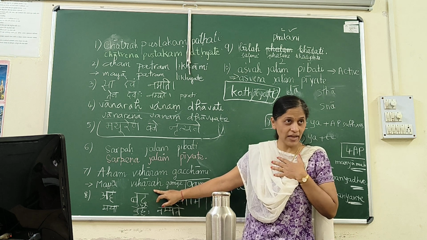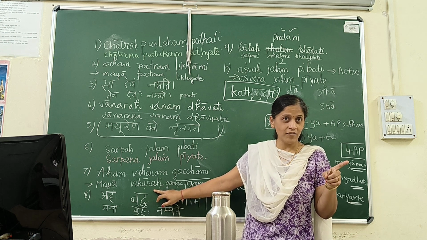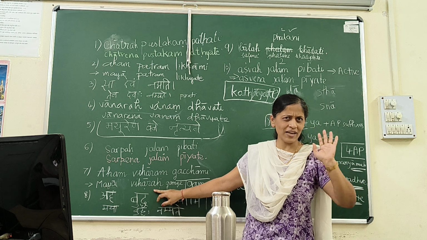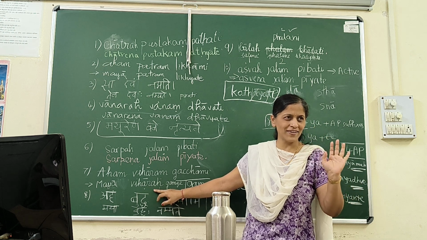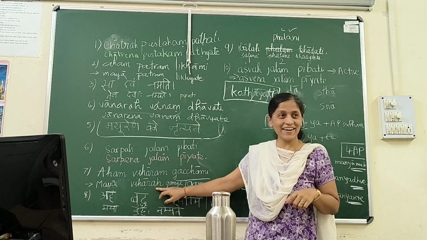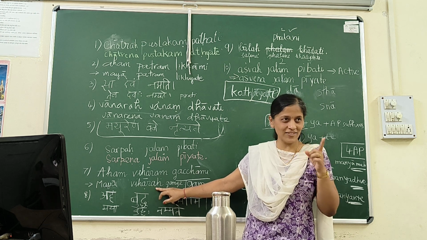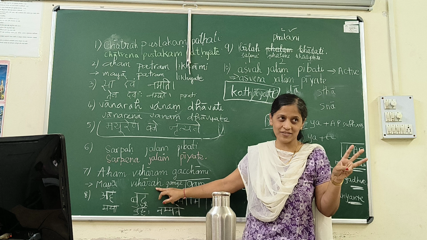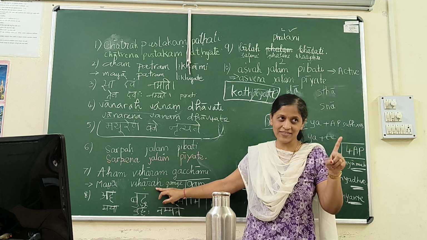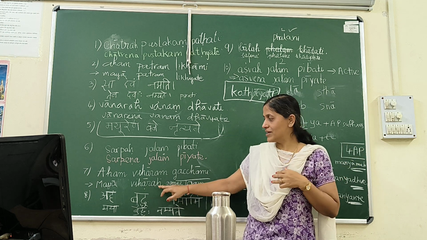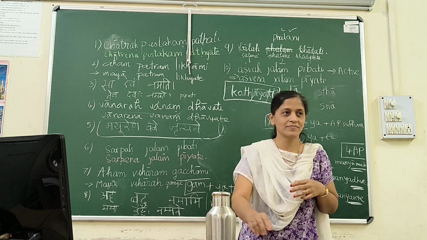An object is not I. Object is vihara. Let me explain. Listen. Vihara is object. Vihara is not I. Vihara is not you. Vihara is third person. Vihara is singular. So maya viharah gamyate.